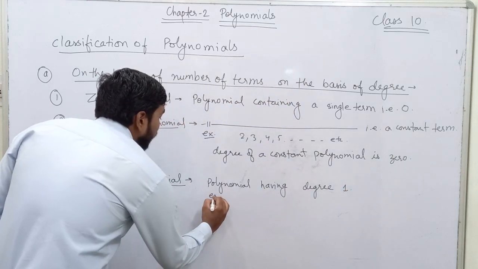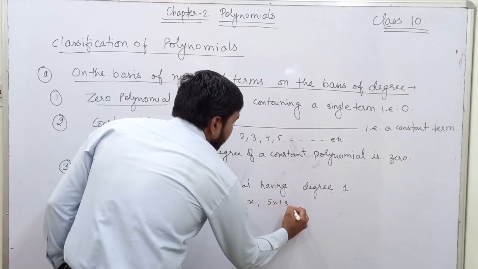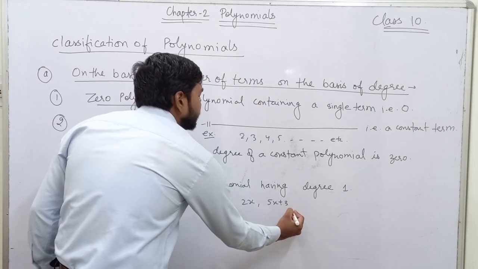For example, I can write 2x, 5x plus 3, and many more.